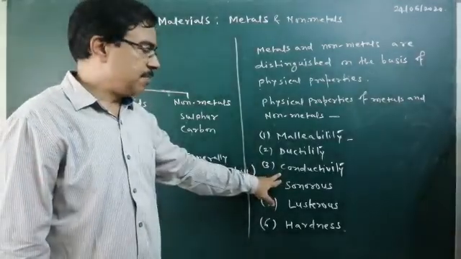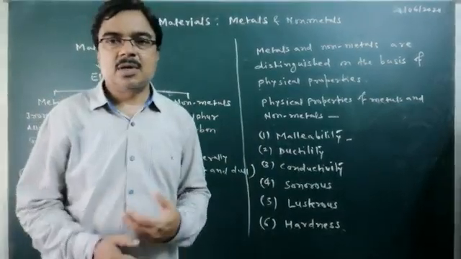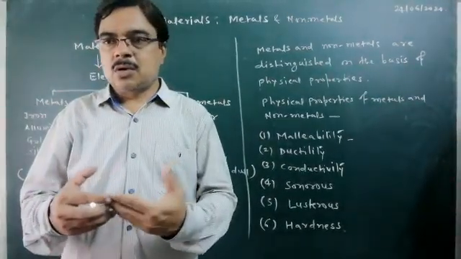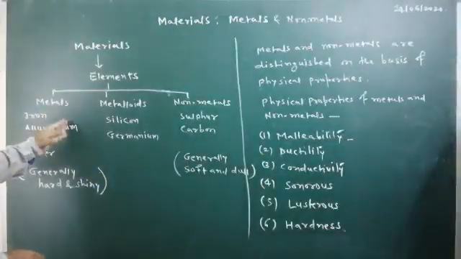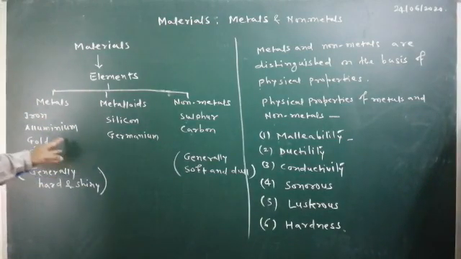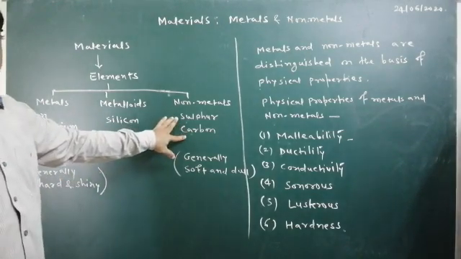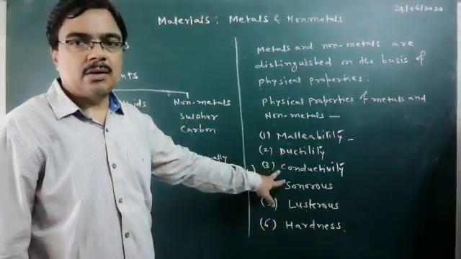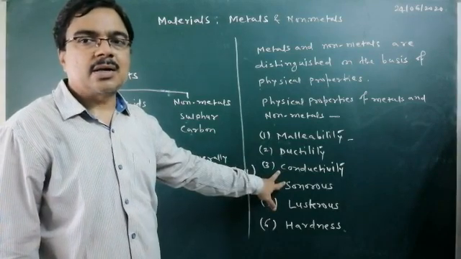Then there is the property of conductivity. There are materials in our surroundings that are either good conductors or poor conductors. Metals are generally good conductors. Iron, aluminum, gold and silver are good conductors, whereas sulfur and carbon are poor conductors. So the property of a material to conduct electricity is called conductivity.